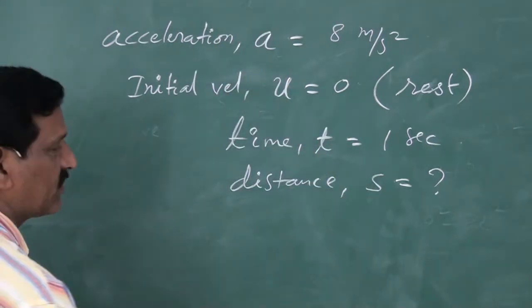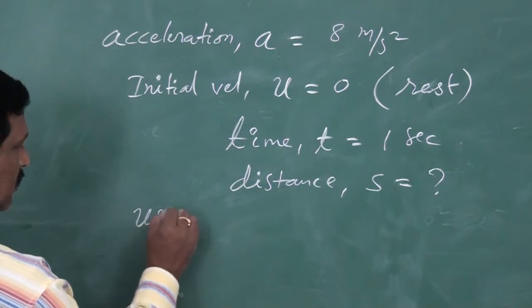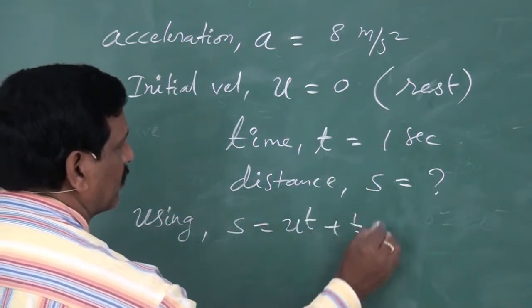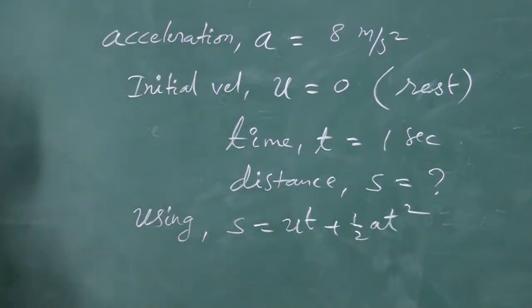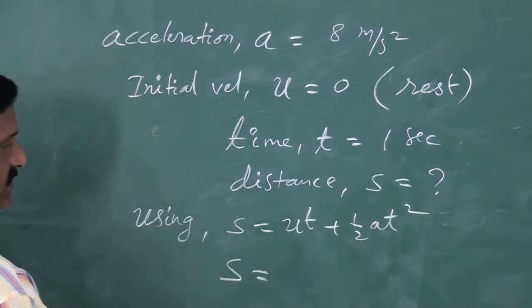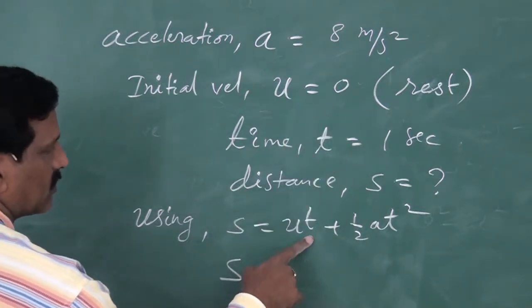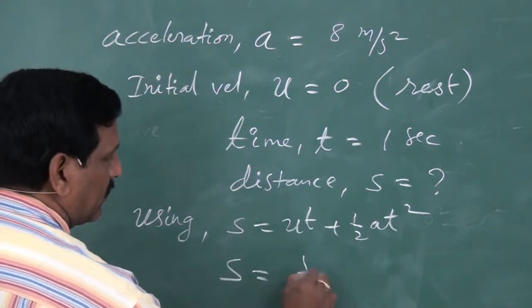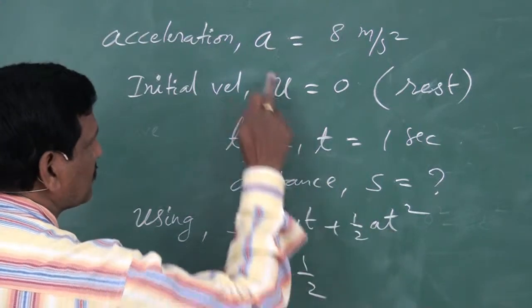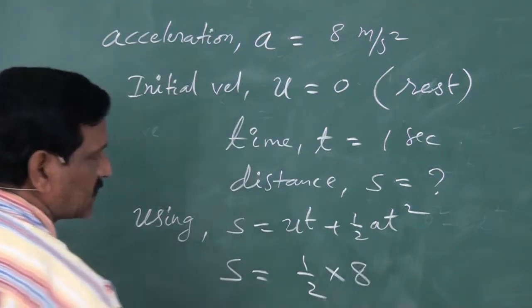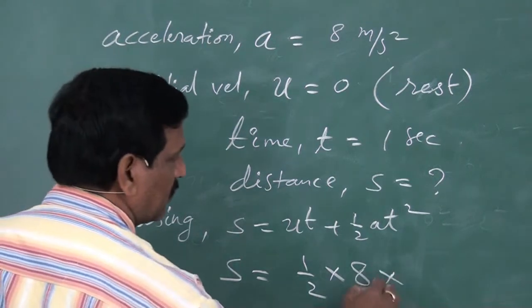S is equal to ut plus half at square. So you can use that formula. So we have to calculate S. S is equal to, u is 0, 0 into t is 0, so this term goes out. And here half at square. What is a? a is 8. So half into acceleration, 8, into t square.